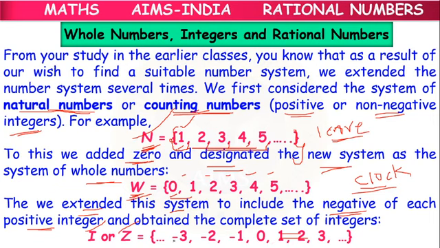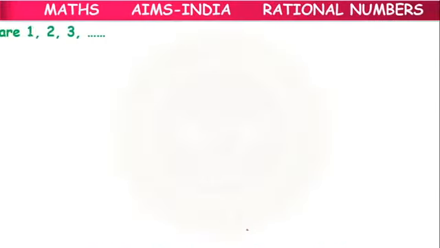On the left side we can extend the negative integers, on the right side we can extend the positive integers. So there is no smallest integer and no largest integer. About these basic systems we have learned already.